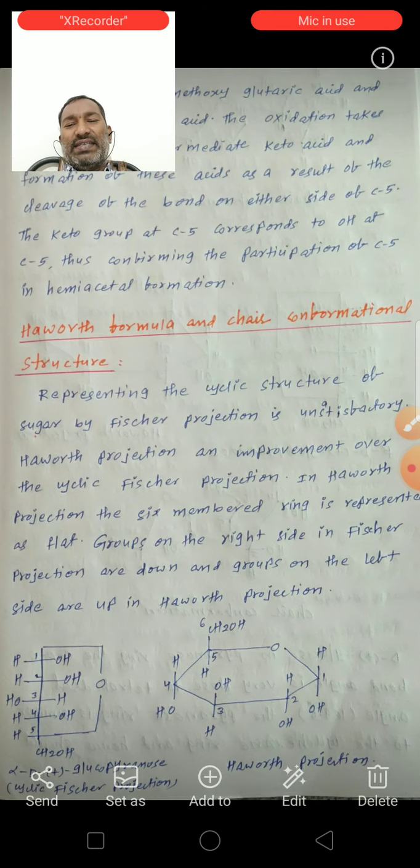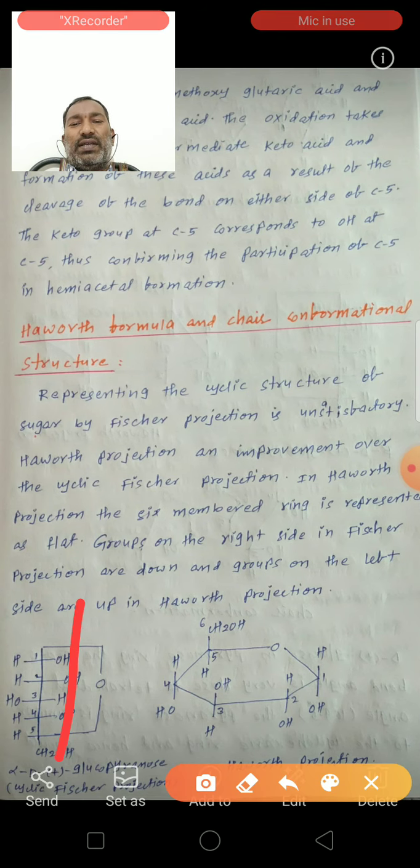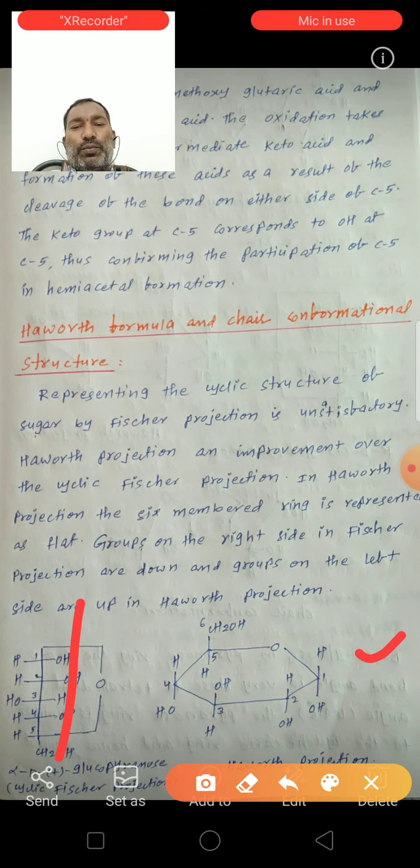So these right side groups in the Fischer projection are down in the Haworth projection.